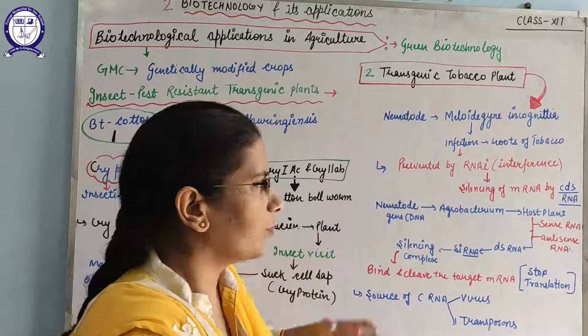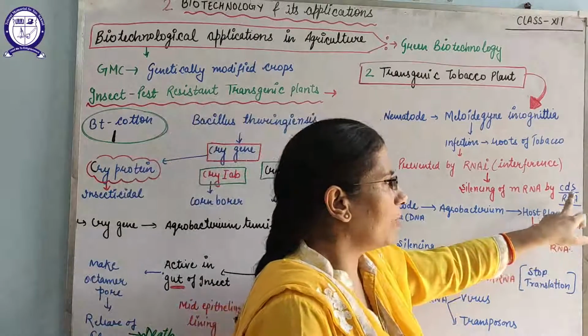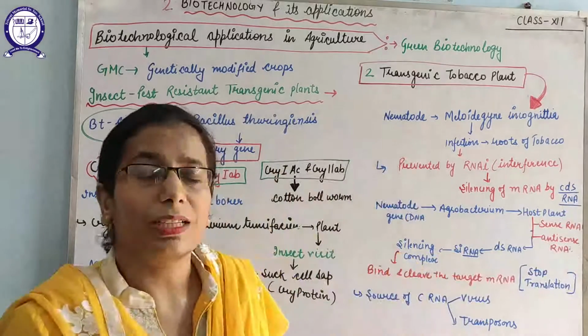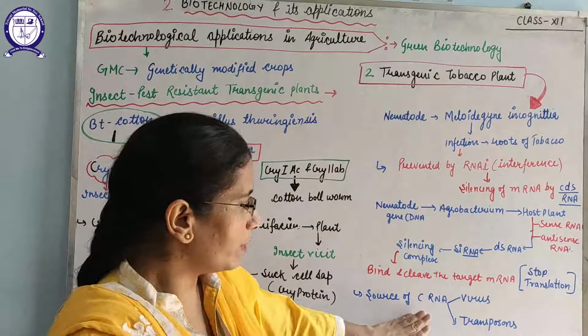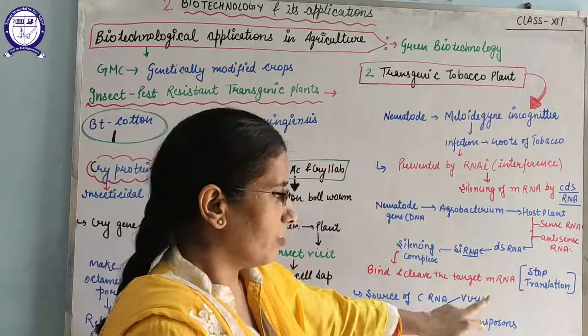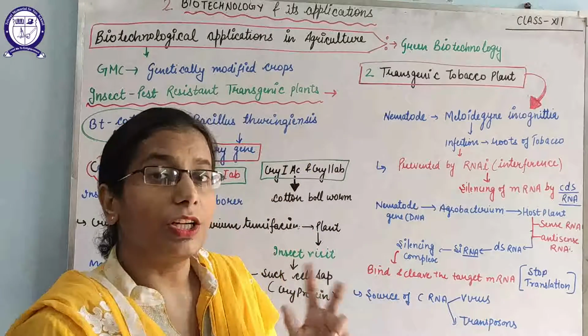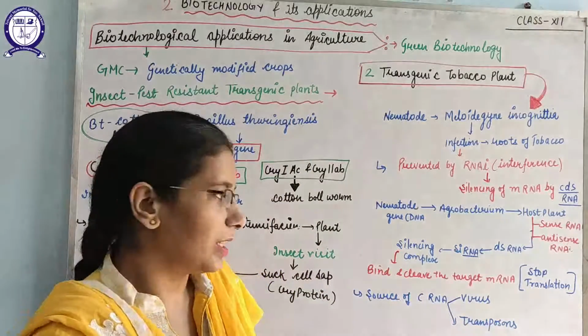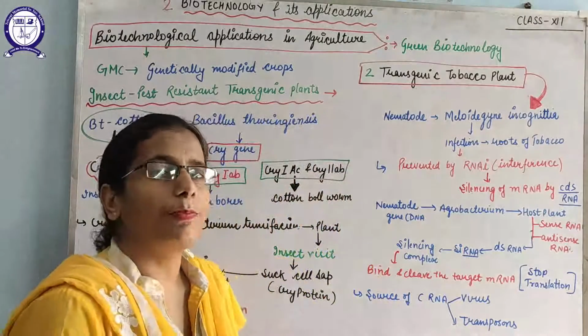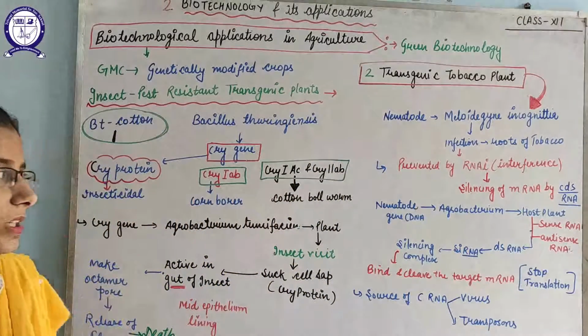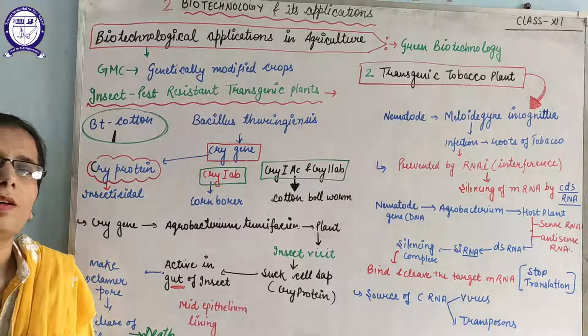But now the question arises, from where can we get this complementary double-stranded RNA? What is the source of this complementary double-stranded RNA? The source may be a virus, specifically a retrovirus whose genetic material is RNA, and transposons, which are known as jumping genes. So by this method we can make transgenic plants.